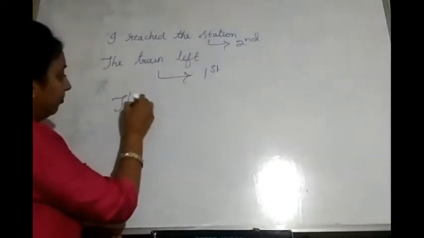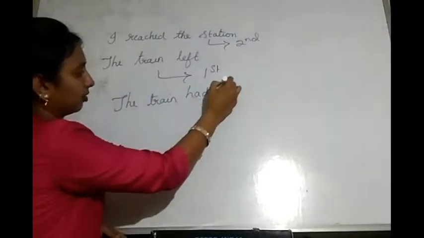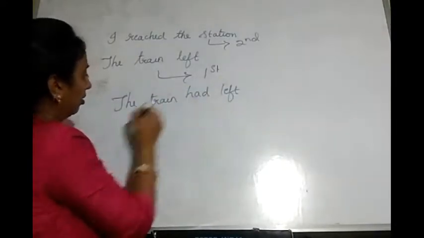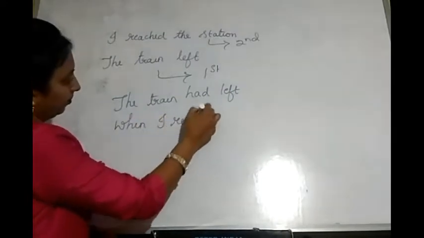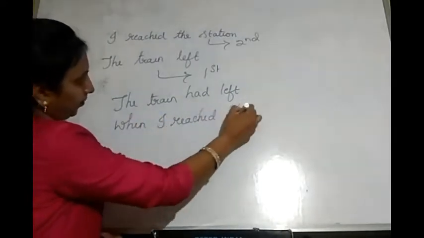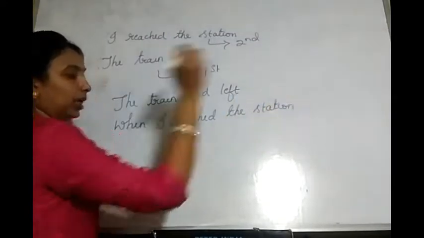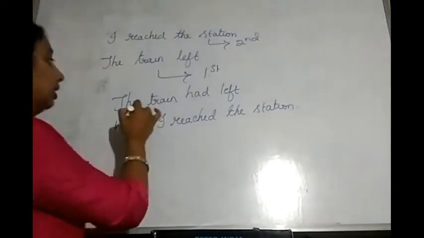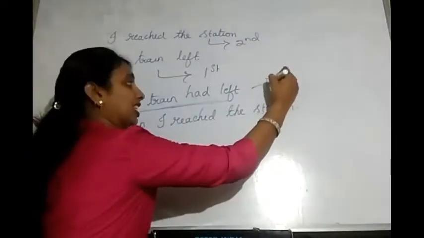The train had left when I reached the station. Did you get it? The train had left. So the first sentence is in past perfect.